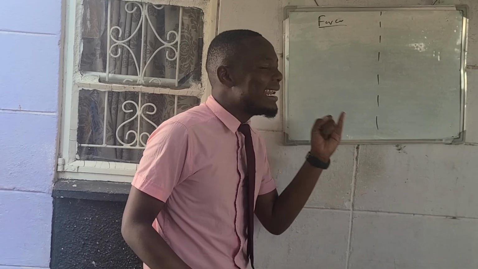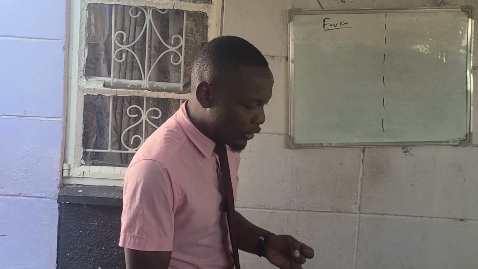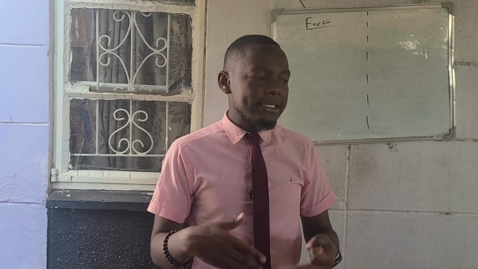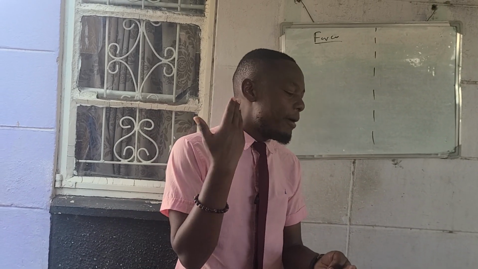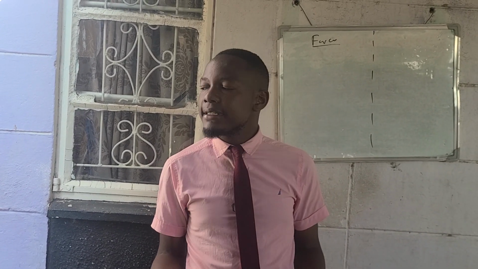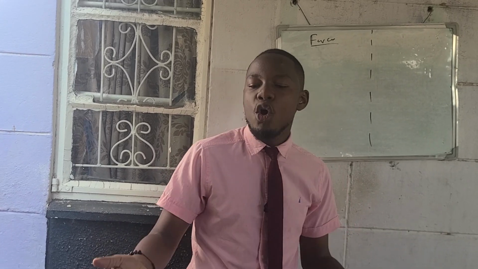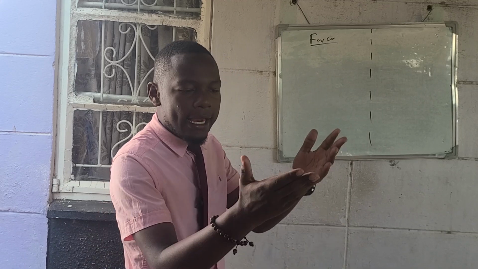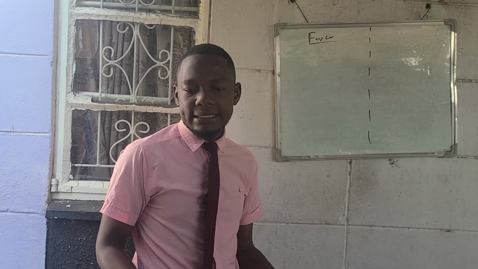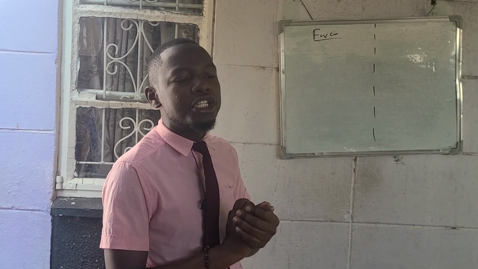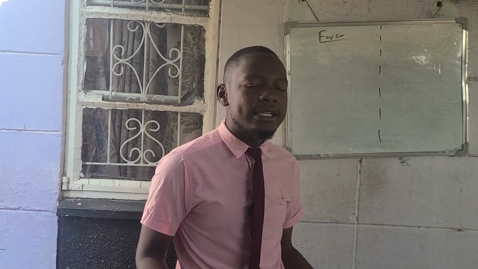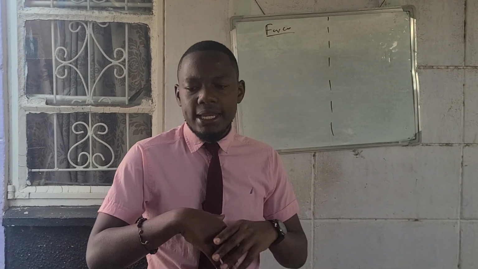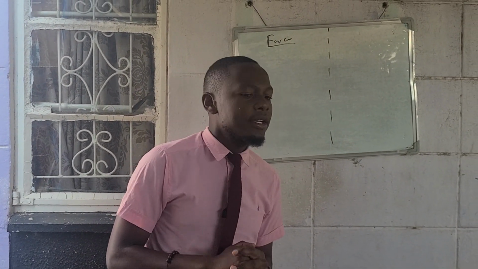Number 1, we have length. Length is measured in meters. Number 2, we have temperature. Temperature is measured in what? In kelvins. Number 3, we have time. Time is measured in seconds. Number 4, we have amount of substance, measured in moles. Number 5, we have current, measured in amperes. Number 6, we have light intensity, measured in candela. Number 7, we have mass, measured in kilograms, written as kg.